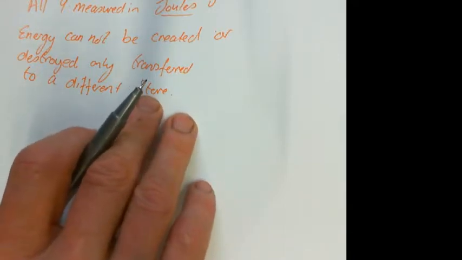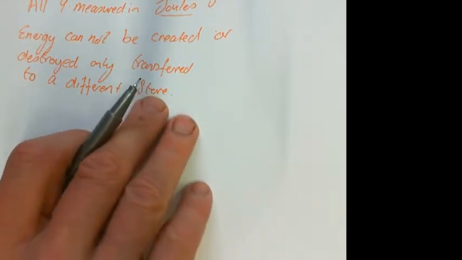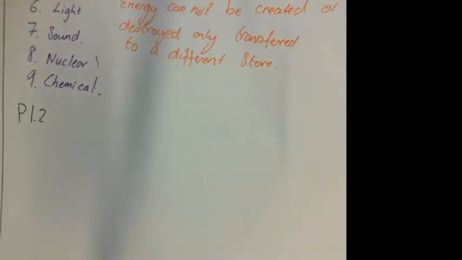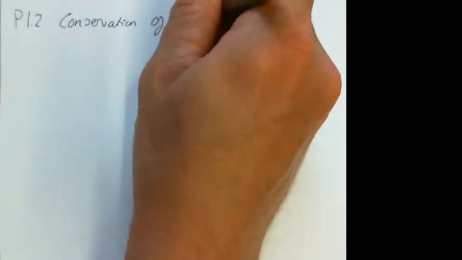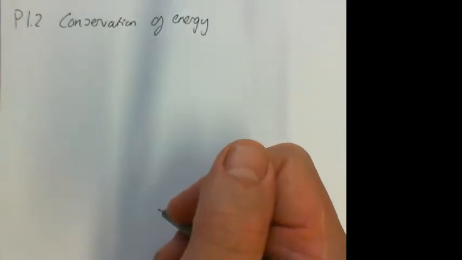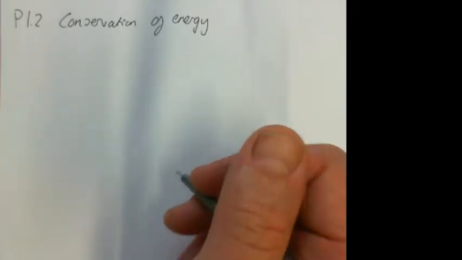Okay, so if you think about, and the name for this is conservation of energy. And when you're doing it, the main thing that you need to remember is that you have a type of energy. Let's say you've got a